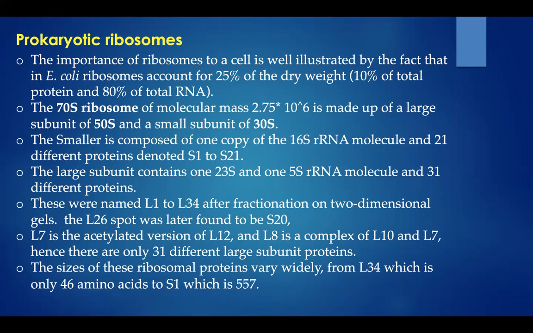Hence, there are only 31 different large subunit proteins, so L1 to L31. The sizes of these ribosomal proteins vary from L34, which is only 46 amino acids, to S1, which is 557 amino acids.